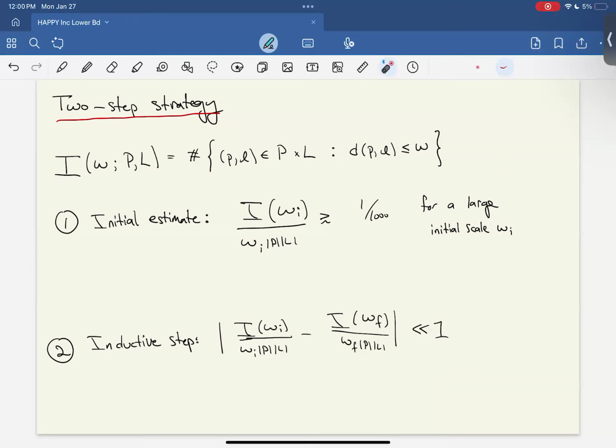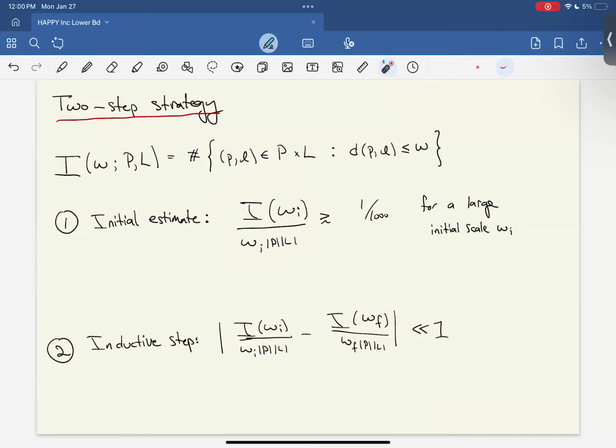So if we plug in delta, then this is just the number of incidences between the points and the tubes. And if we plug in a larger number, it's the number of incidences between points and thickened tubes. So the first step of the strategy is to prove that if we take some very large initial scale, W_i, and we look at this normalized incidence count, which is expected to be around 1 if everything is placed randomly, then this normalized incidence count is pretty large at that initial scale.